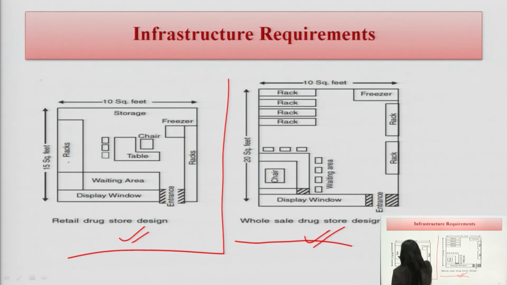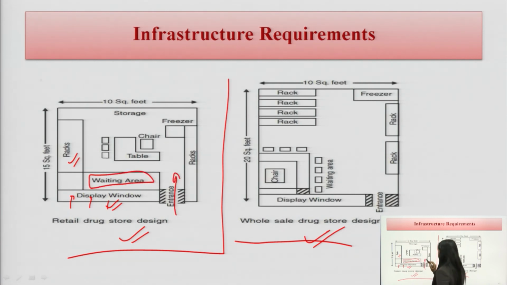Here we can see there are the racks, and a display window for the patients. Here patients can come and they can wait. This is the waiting area. This is the entrance for the medications, so that a person from the production house can come with the medications and put them in the racks. There are chairs, tables, and a freezer for putting some of the vaccines and serums, and these are the storage areas.